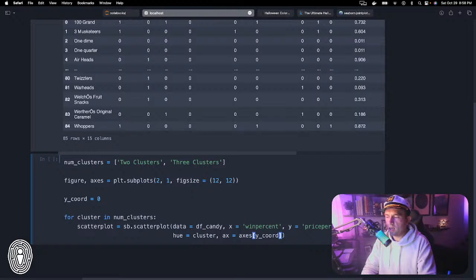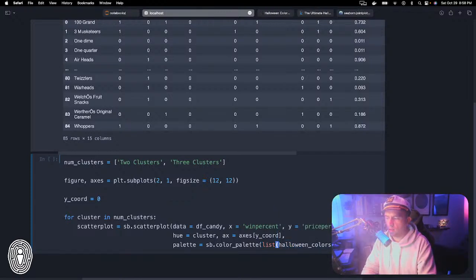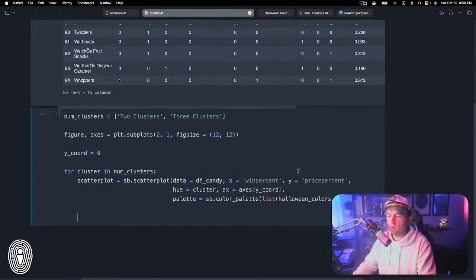And then actually, what did I do here? Oh, for some reason the colors didn't want to take appropriately, so you can actually set the colors manually. So I'm just reading my code here. I'm going to set the color palette very specifically here, because for some reason it didn't take like I wanted it to, like it typically does. So I'm just going to pass these in. So list Halloween colors dot values. Okay. All right, now that's actually just creating the plot itself.